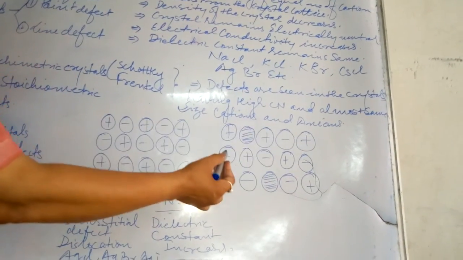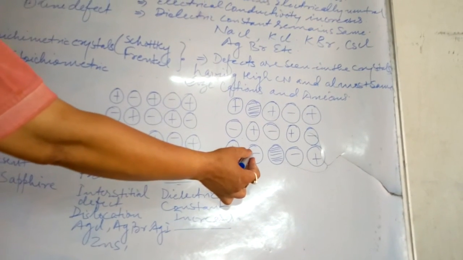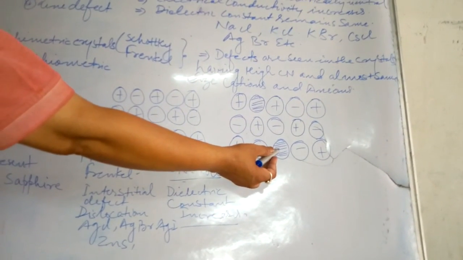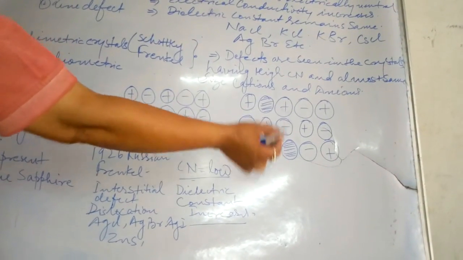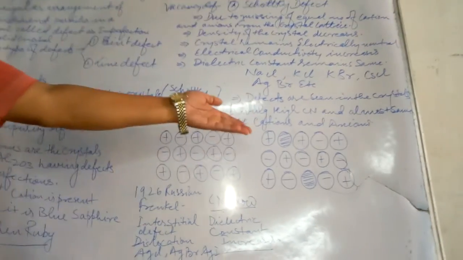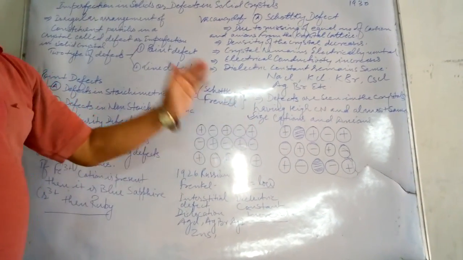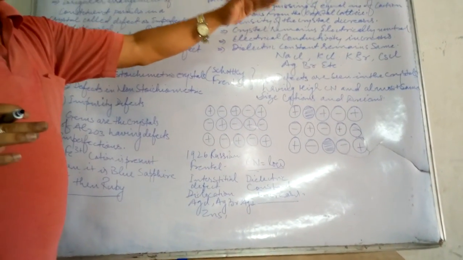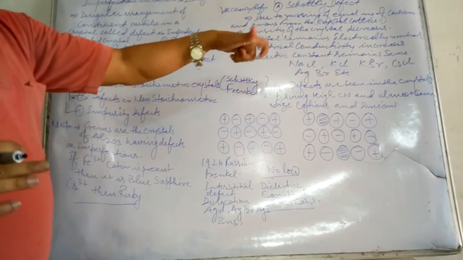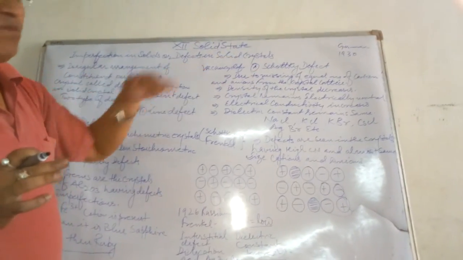Cation, anion, cation, anion, then again a cation is missing. This means an equal number of cations and anions are missing, one anion and one cation. Maybe 2 and 2, 100 and 100, 1000 and 1000. When the missing of an equal number of cations and anions takes place in an ionic crystal, this defect is considered to be the Schottky defect. Correct?